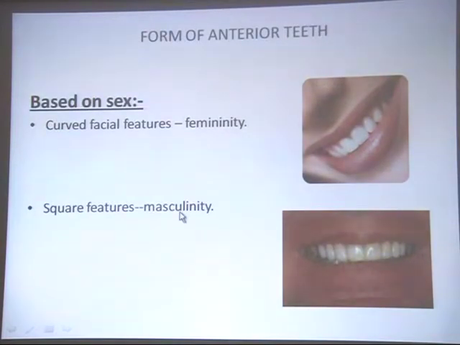This square feature is again the symbolism of masculinity. So whether your patient is male or female, accordingly those characteristics have to be provided in the teeth which will suit that particular personality. So it is in the hands of the operator to change the personality of the patient by the way of selection of the teeth, the type of teeth, the form of the teeth you are selecting.